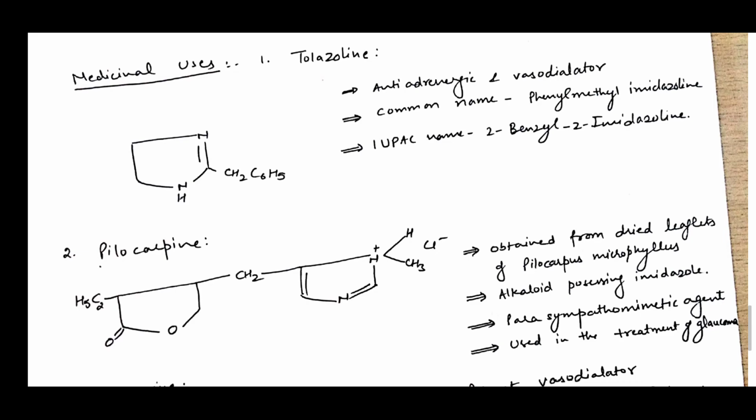Next is pilocarpine. Pilocarpine, you must have read, is obtained from dried leaflets of Pilocarpus microphyllus. It is an alkaloid possessing an imidazole ring. It is a parasympathomimetic agent and used in the treatment of glaucoma.